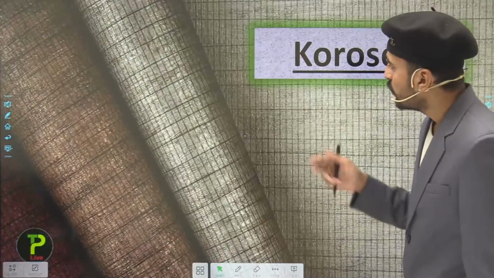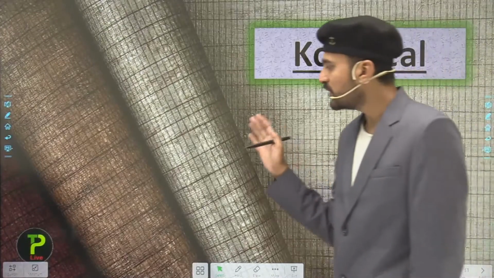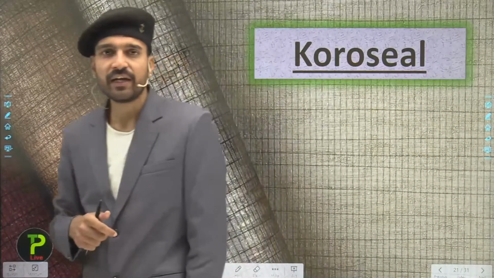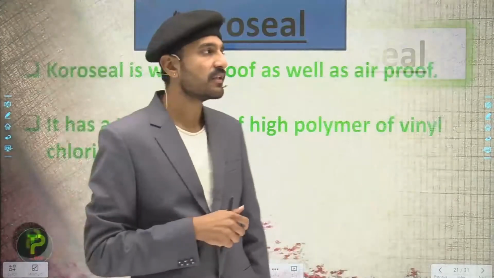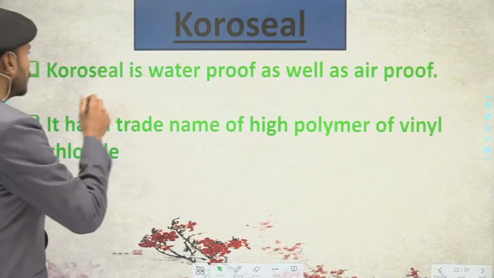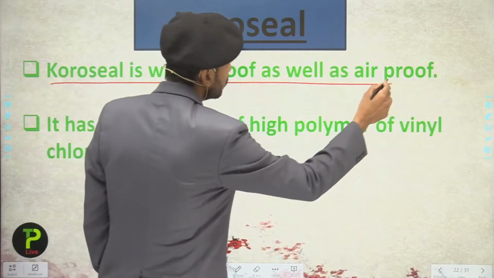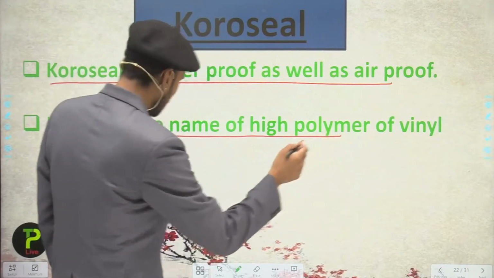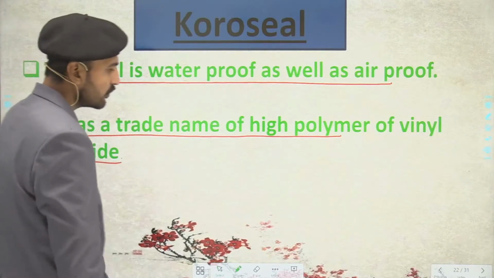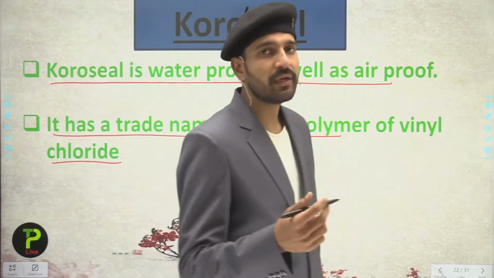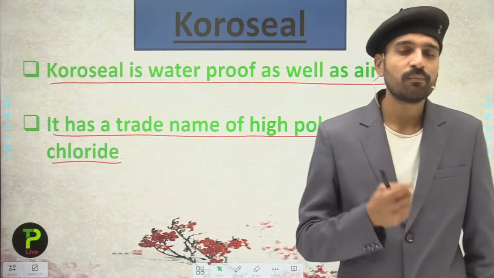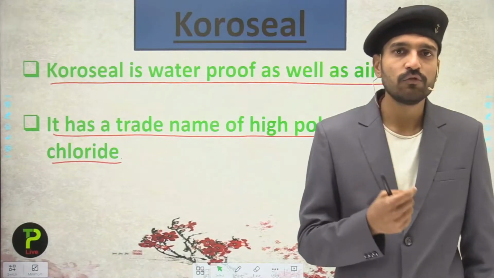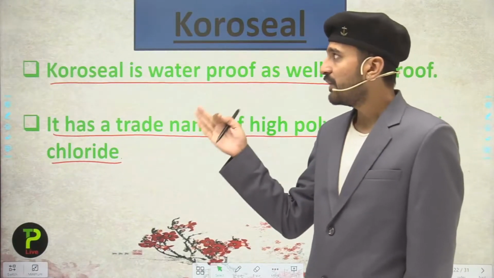So students, talking about Terrasil, here you can see these are airtight and waterproof materials. So Terrasil is waterproof as well as airproof. It has a trade name of the high polymer of vinyl chloride. So vinyl chloride is what? Vinyl chloride is used for making PVC, that is polyvinyl chloride, which is a commonly used plastic. So here with that we also made what?